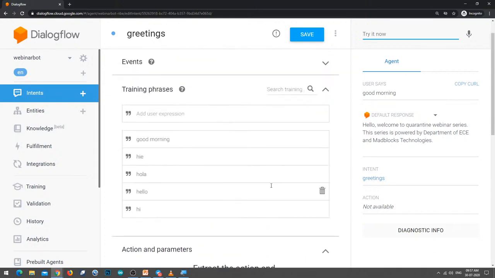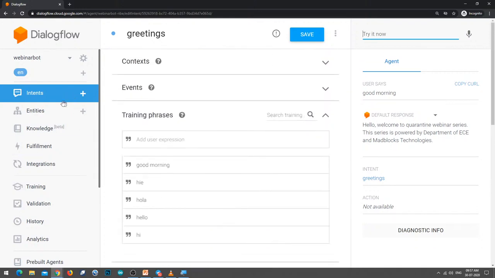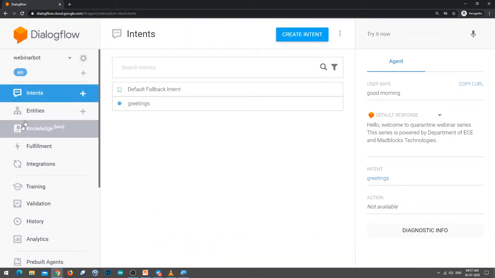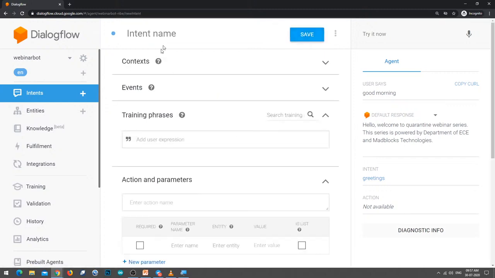So let me create one more intent. You can quickly go back to intents. On the left side you will have a dashboard menu bar. In the intents you can see greetings, which was created by us here. So let us create one more intent here. Let's say preview. So preview, that is the intent name.